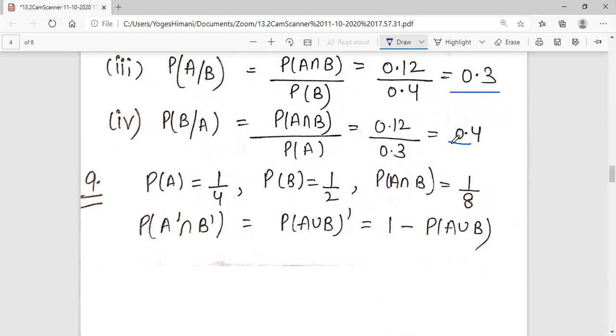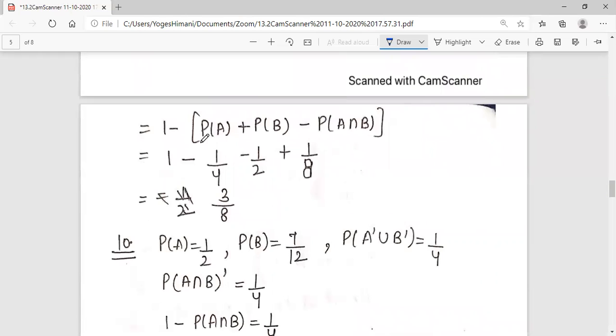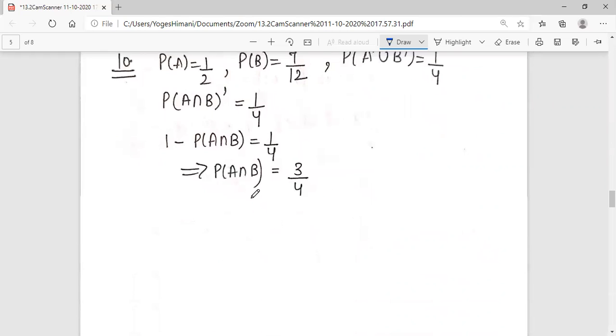Now, question number 9, A and B are two events such that P of A is 1 by 4, P of B is 1 by 2, and P of A intersection B is 1 by 8. Find P of not A and not B. 'And' means intersection: A dash intersection B dash. What can you write it as? A union B dash. And how does the complement of any element come? You subtract it from the total. What is the total? 1. 1 minus P of A union B. Write the formula of A union B: P of A plus P of B minus P of A intersection B. 1 minus 1 by 4 minus 1 by 2 plus 1 by 8, that is equal to 3 by 8.